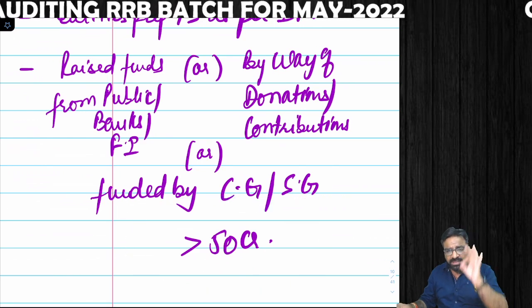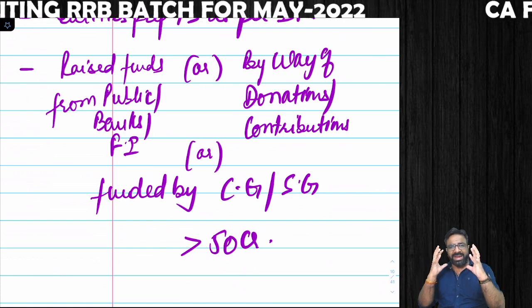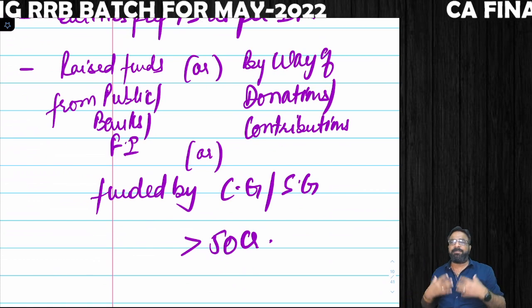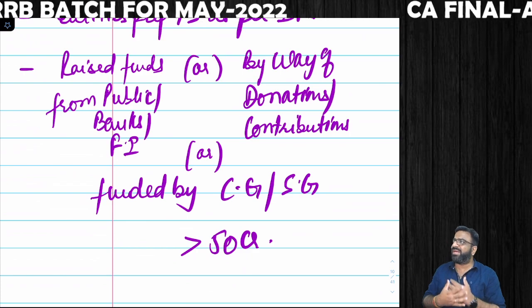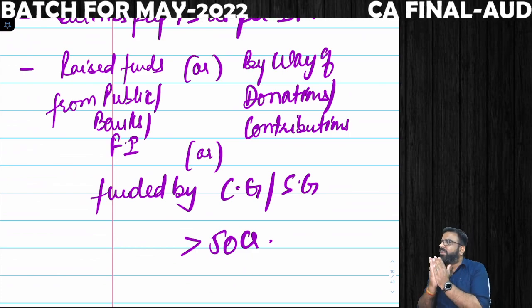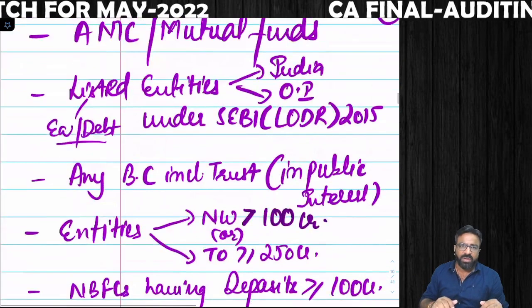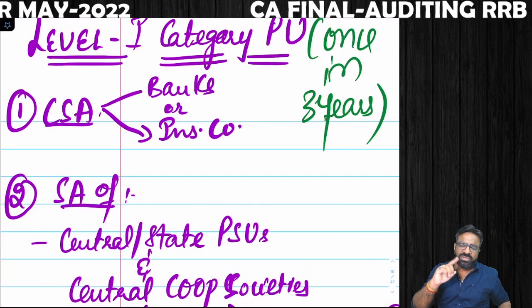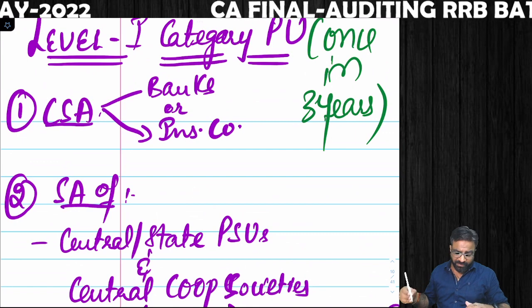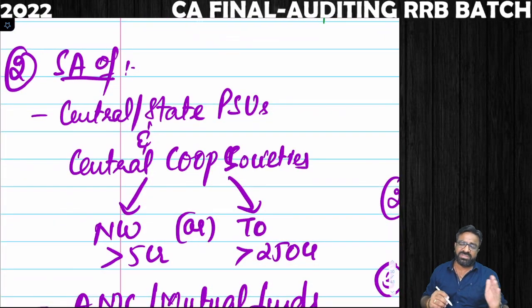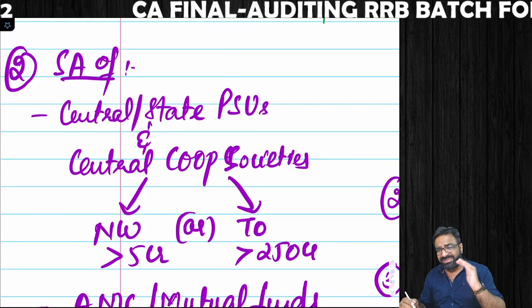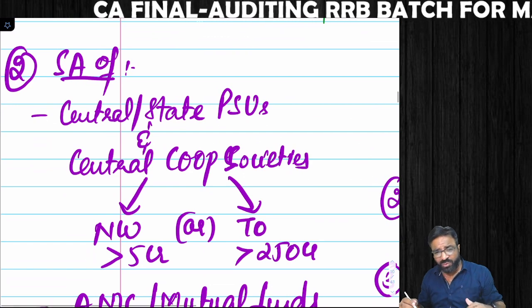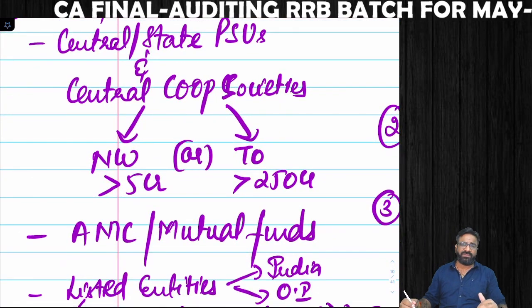If I have done these audits or any of these audits, then my practicing unit will be considered as level 1 category of practicing unit. So again repeating, what makes you level 1 category? Central statutory audit of bank or insurance company, statutory audit of an entity which is central or state PSU or the central cooperative society whose net worth is more than 5 crores or the turnover is more than 250 crores,